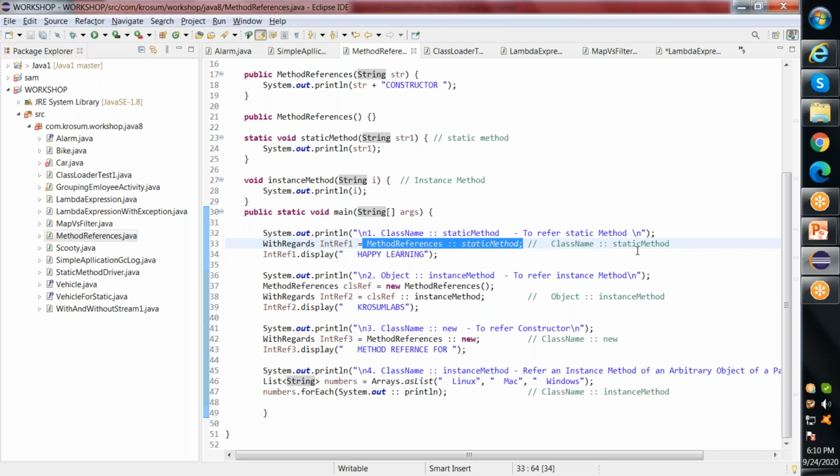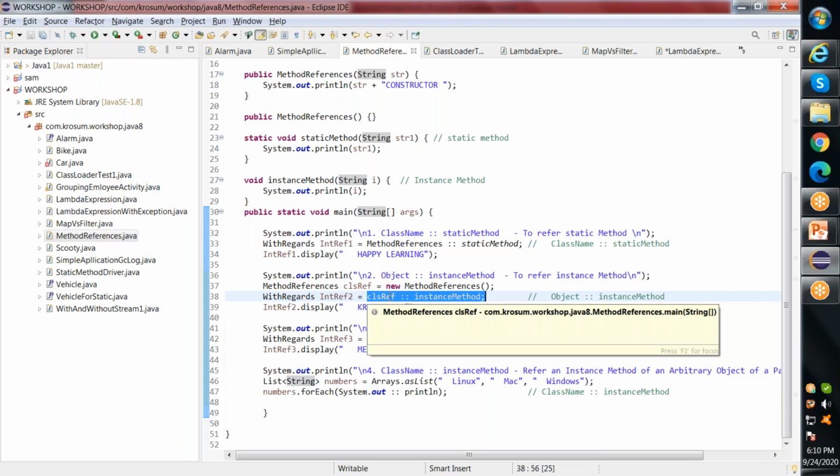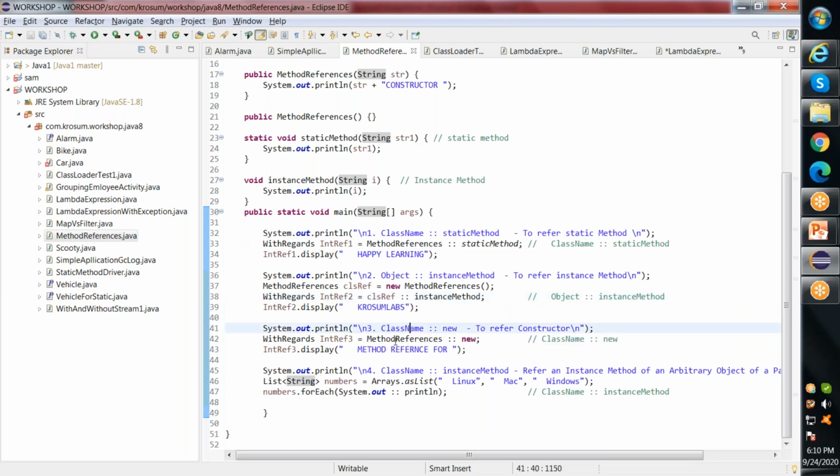If you want to call the instance method, then instance methods are bound to the objects, right? So we have to specify the object followed by the instance method. If you see here, class reference is nothing but the object for my method reference class. I have created an object and I'm just using it to call my instance method. Followed by this, I can also call a constructor through method references, using my class name followed by the new keyword. This is how I call my constructor.